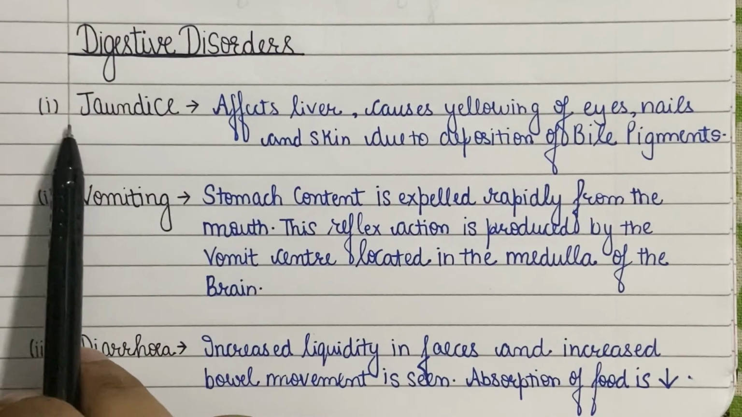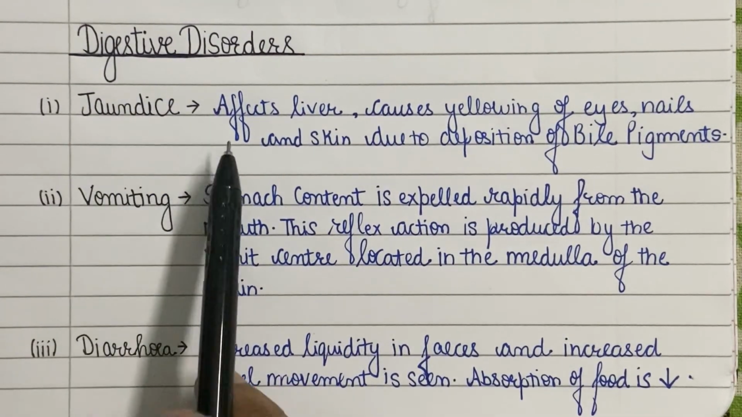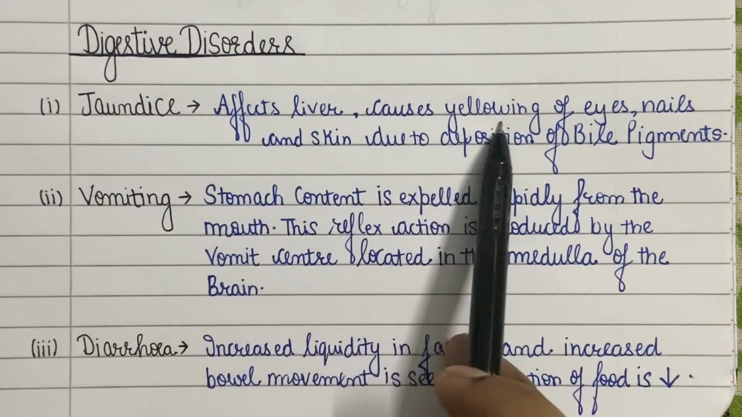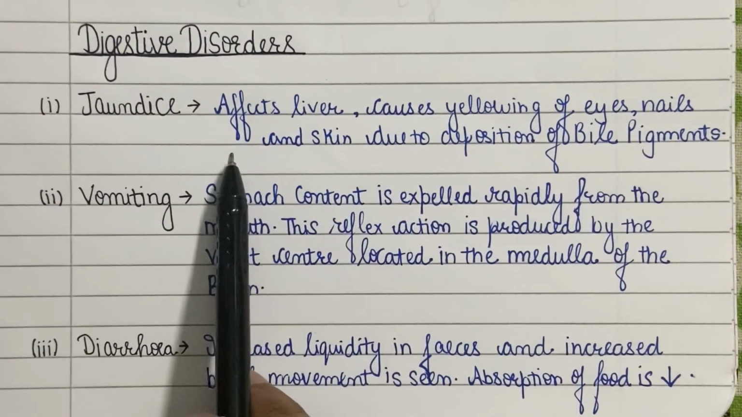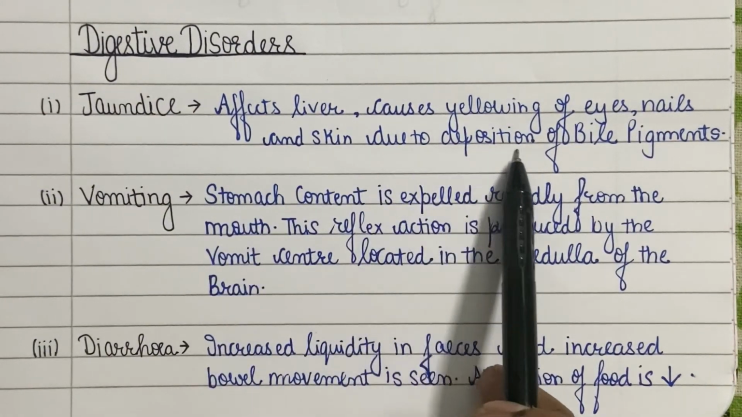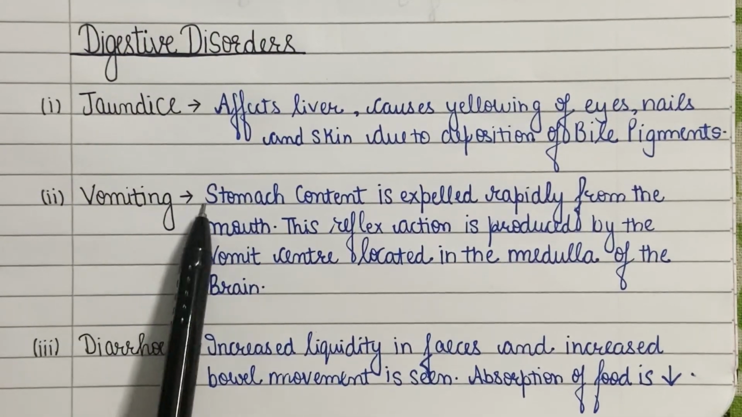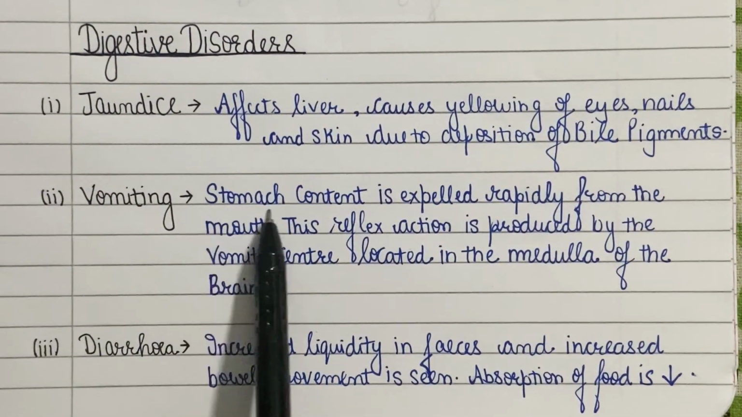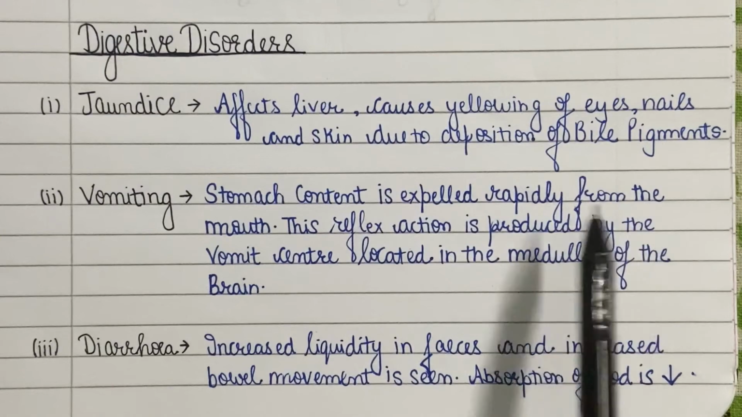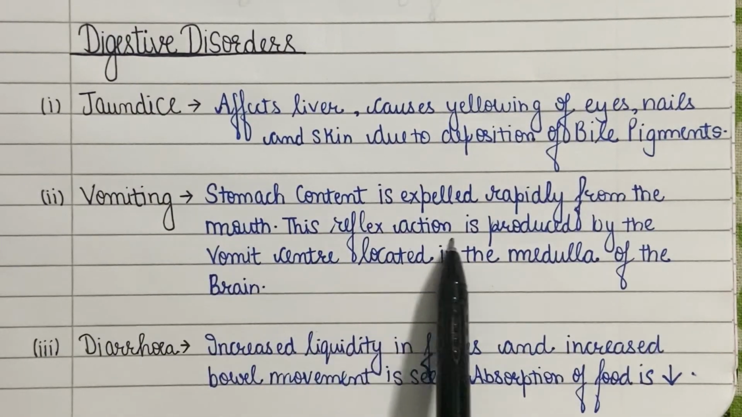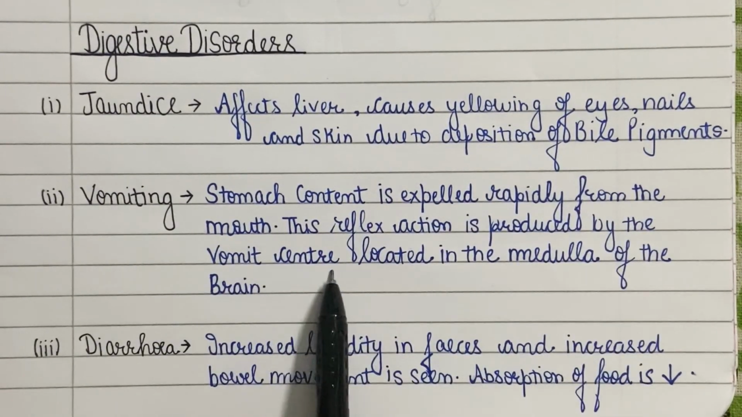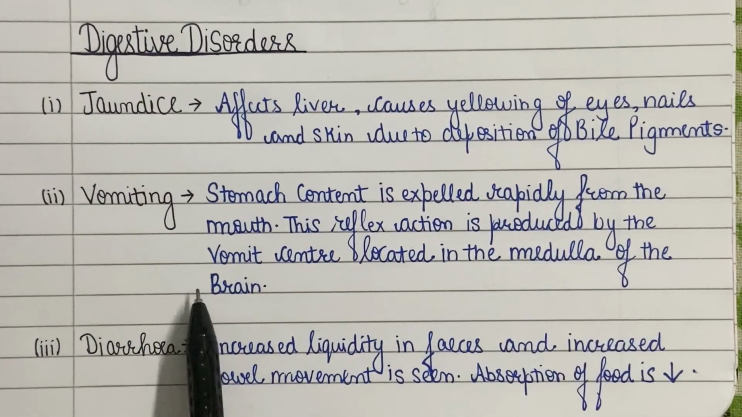The first disorder is called jaundice. In this disorder, our liver is affected and the bile is released in excessive amounts, due to which our eyes, nails, and skin turn yellow due to deposition of the bile pigments. The second condition is called vomiting. In this condition, all the content of the stomach is expelled rapidly from the mouth. This reflex action is produced by the vomit center located in the medulla of the brain.